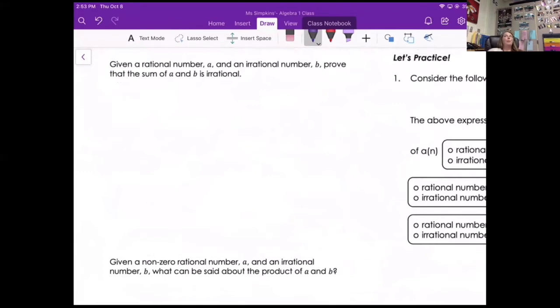So now we're going to talk about another situation. What happens when I add a rational and an irrational? So let's say I add 2 plus pi. Okay, so let's think about this. Pi is 3.141592, blah, blah, blah. So plus 2 would be 5.1415, and so on.